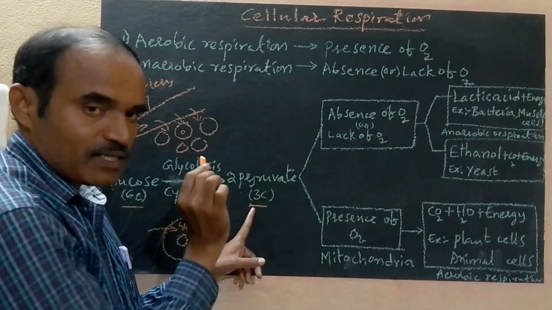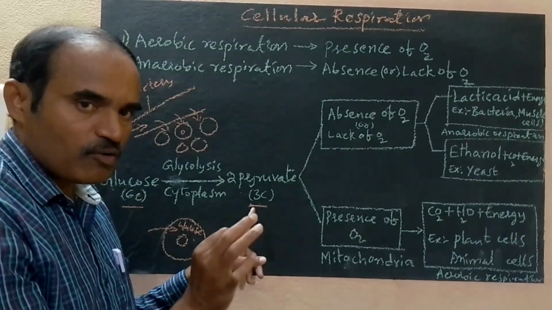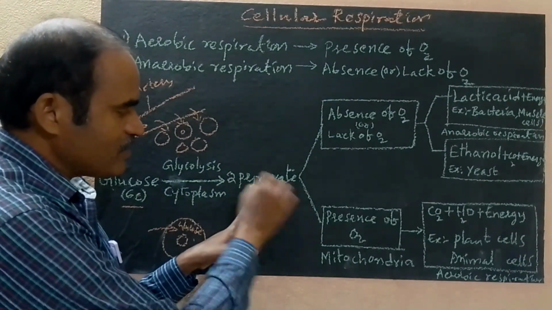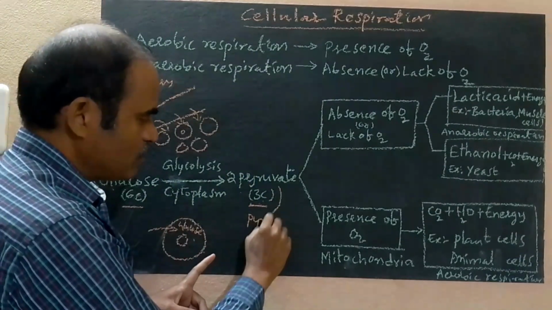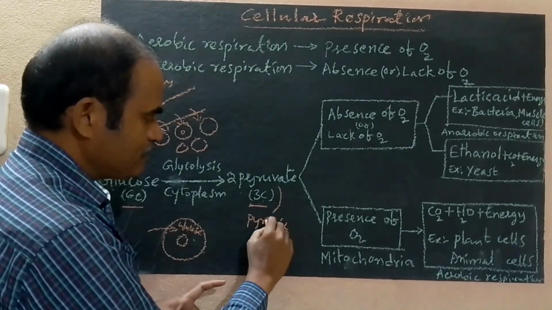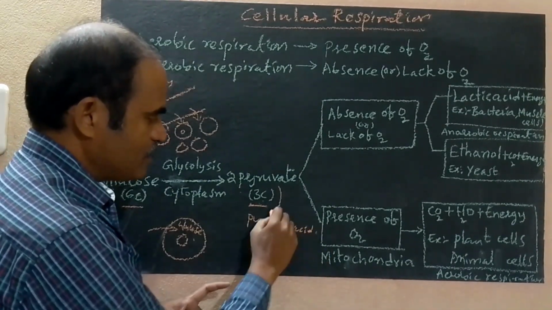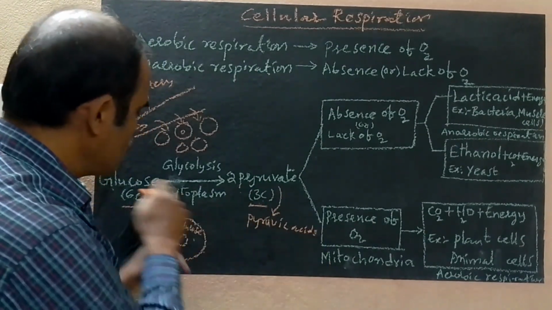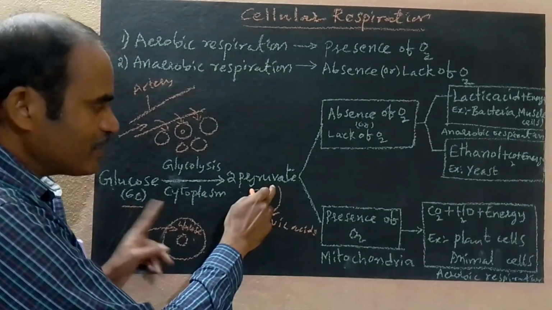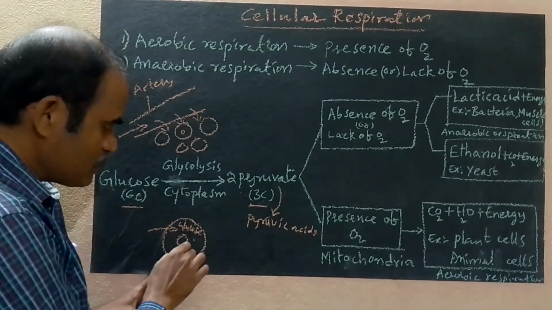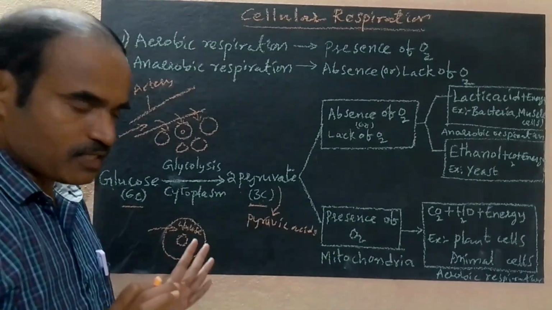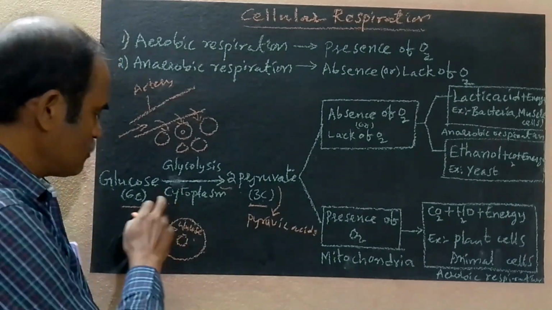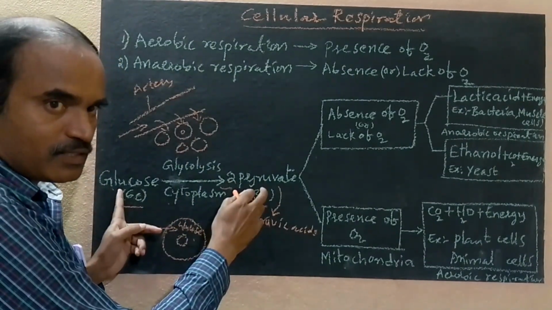Two pyruvates, each pyruvate has how many carbons? 3 carbons. 2 times 3 is 6 carbons. Pyruvate is also called pyruvic acid, so don't confuse. 2 pyruvic acids are 2 pyruvates. Glucose breakdown into 2 pyruvates takes place in the cytoplasm of the cell. In which part of the cell? The cytoplasm of the cell.